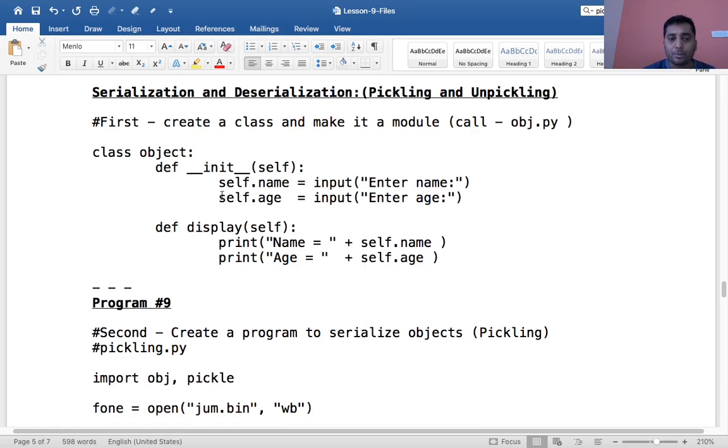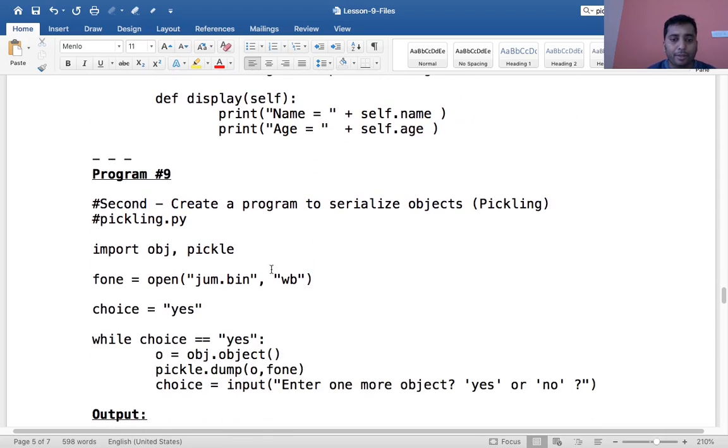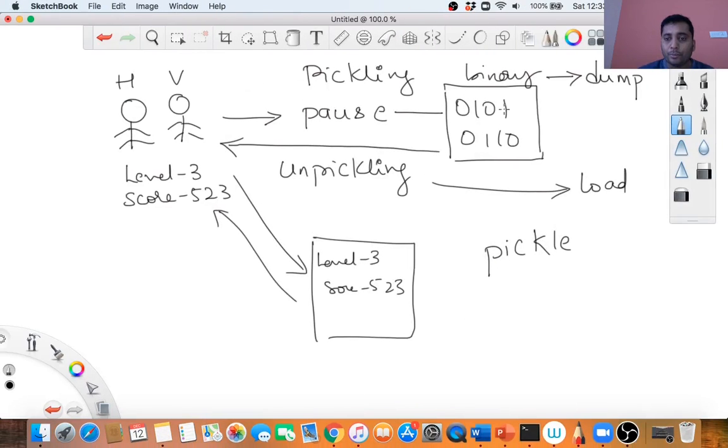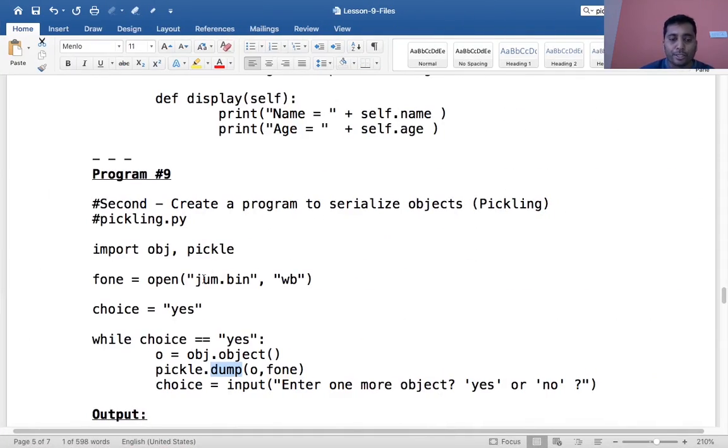This is the module which I call obj.py. Then I have another program where I do the pickling. You can see here, create a program to serialize the objects. This program will do the pickling part. I import the obj module which contains our class, and the pickle module contains the functions dump and load, which help us do pickling and unpickling. First I open a binary file, because to do the pickling we need a file where I can store the compressed binary format. This is jum.bin, which I am using for storing the compressed binary format.